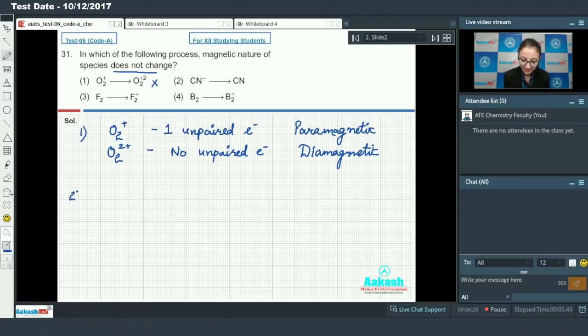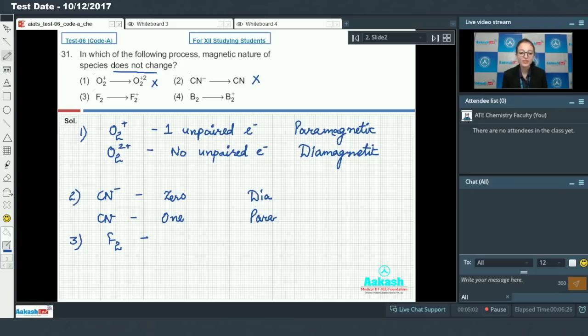Second is CN negative to CN. CN negative has 0 unpaired electrons, that is, it is diamagnetic in nature. Whereas CN has 1 unpaired electron. And what is this? Paramagnetic. So here also diamagnetic is changing to paramagnetic. So this is incorrect.